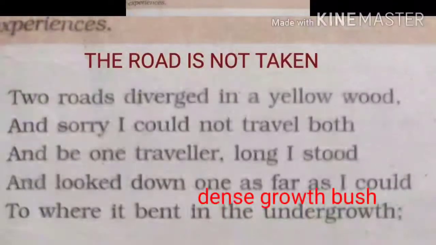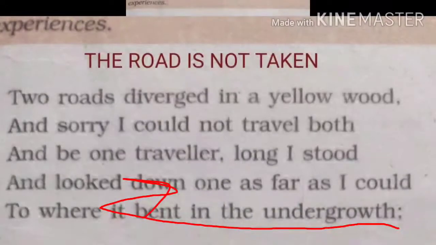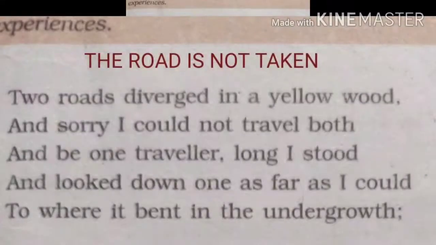Undergrowth here means dense growth of plants and bushes. The undergrowth here represents the unknown. That road leads to the unknown. He can't understand whether that road is good or bad for the future.